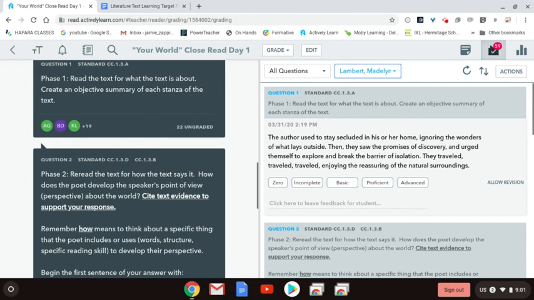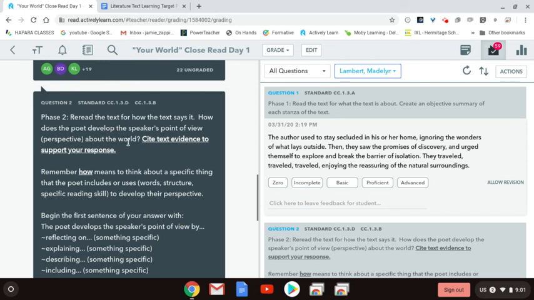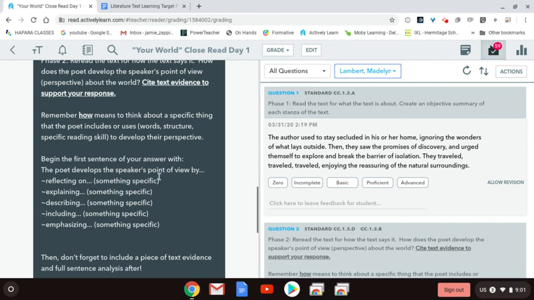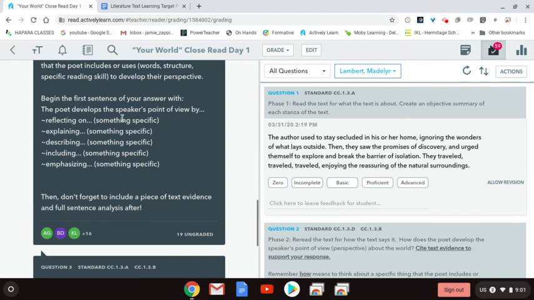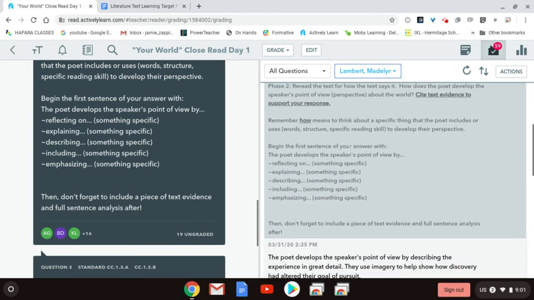For phase two, you were asked to look at how the poet develops the speaker's point of view or perspective about the world in general. And I asked you to begin it by using "the poet develops the speaker's point of view by," and then pick something specific from the poem that they use to develop the point of view. And then, obviously, after that opening sentence, you provide your cited evidence and then your full sentence analysis. Here's an example of that.